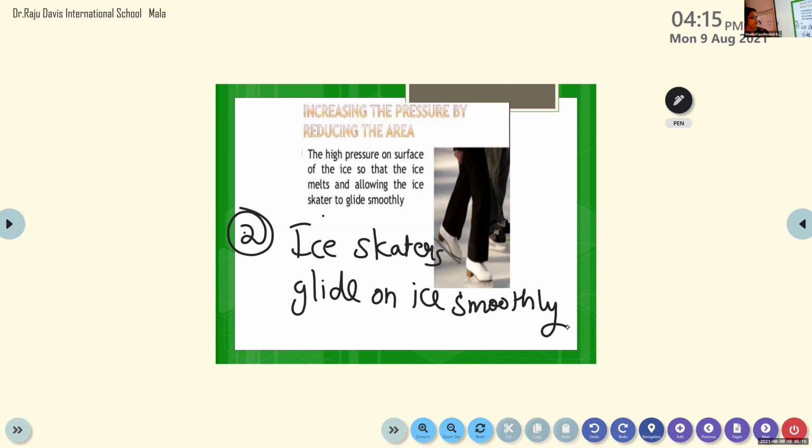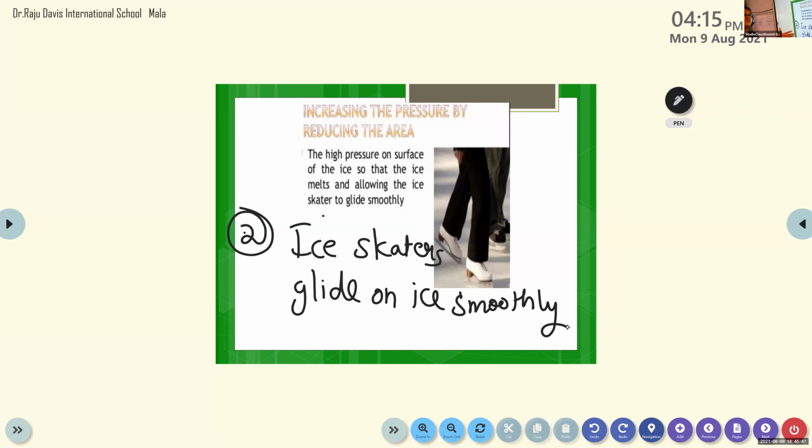I had done ice skating, and you also must have seen, correct? In the Olympics, we have gymnastics at that time. So all this, you just see how beautifully they do that sport. Another thing, balance also matters, balancing on that particular instrument. And you see how many dives they do, the swimmers. So these are all examples of high pressure on reducing area.